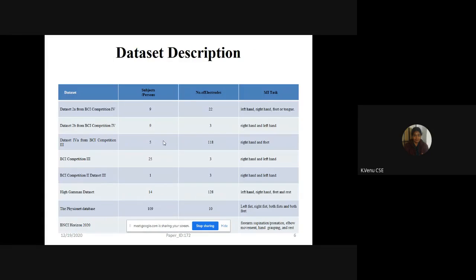So this is the dataset description. There are two class datasets and four class datasets available. Two class means only a hand movement, right hand or left hand, or one hand and one leg movement, or hand and tongue movement, like that. Two class classification datasets are available, and similarly, four class classification datasets are also available. The dataset contains the EEG signals recorded from a person over particular time intervals.